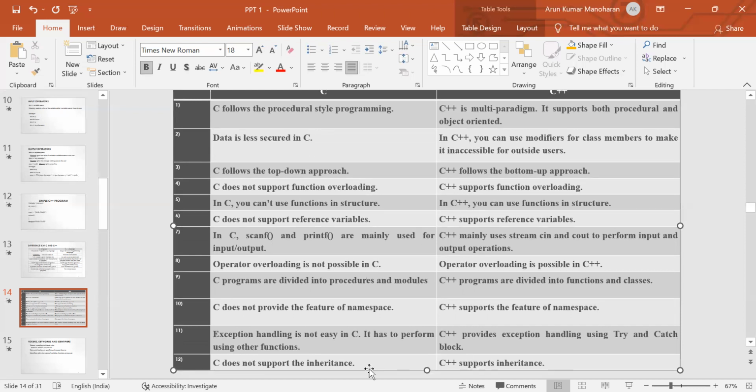C does not support the inheritance concept. Inheritance is an object-oriented programming concept, which means the process of deriving a new class from an already existing class. This is supported in C++, whereas it is not supported in C. So these are the differences between C language and C++ language. C++ supports data security, whereas C language does not have this data security option. Next we are going to see what a token is, and what the different categories of tokens are.